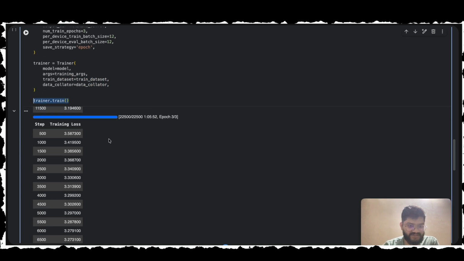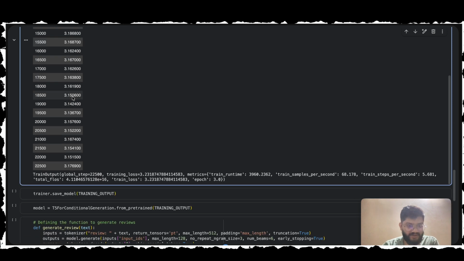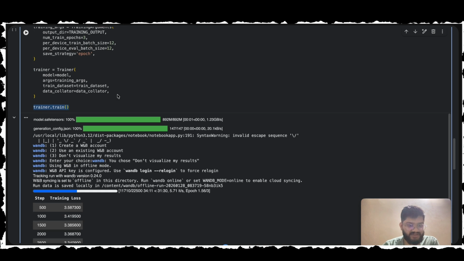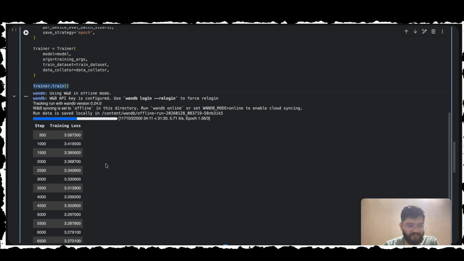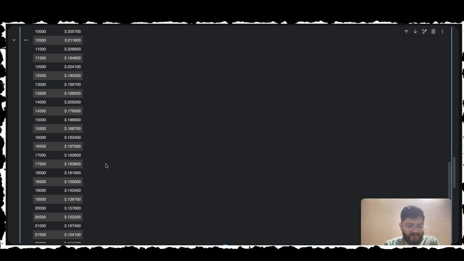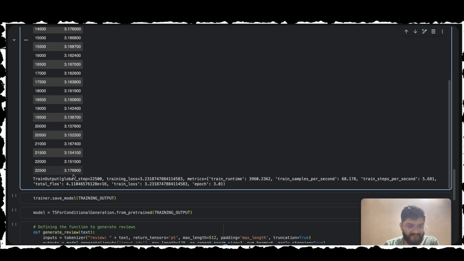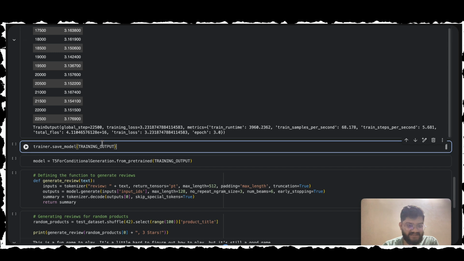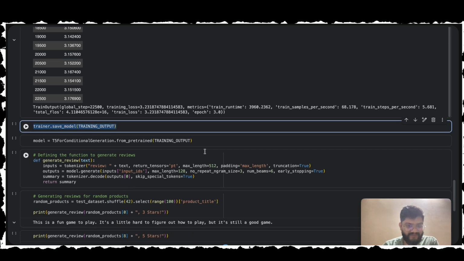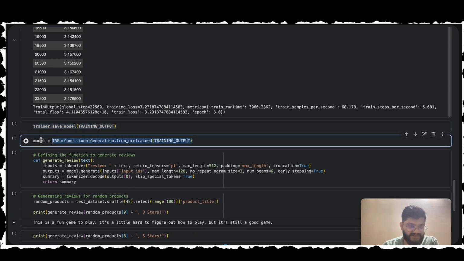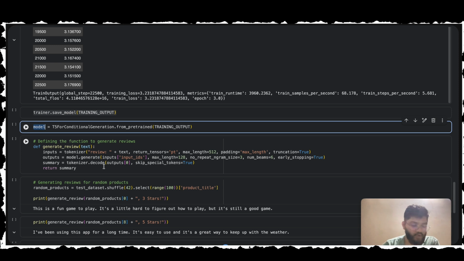The loss function is getting reduced as we go on training. If we see, initially the loss was 3.5, which got reduced to 3.17. Then we save the trained model, and we take the saved model, initialize it, and we are ready to generate the response. We have trained it for 3 epochs on 1 lakh samples. Let's see what it generates.